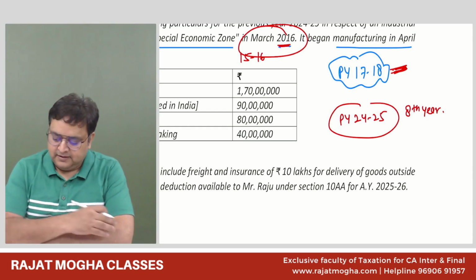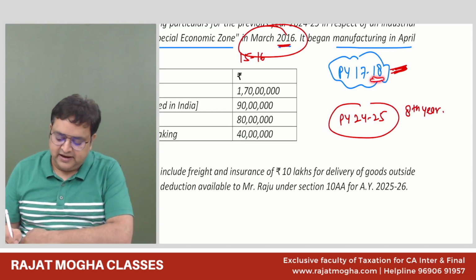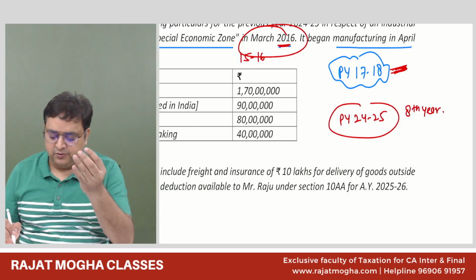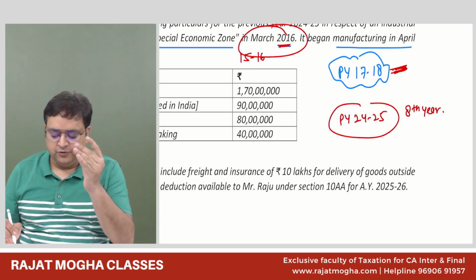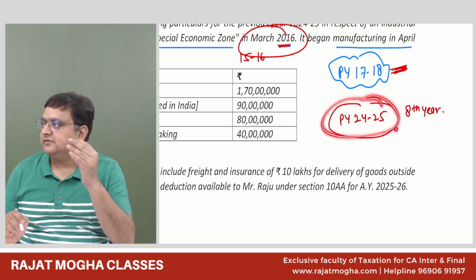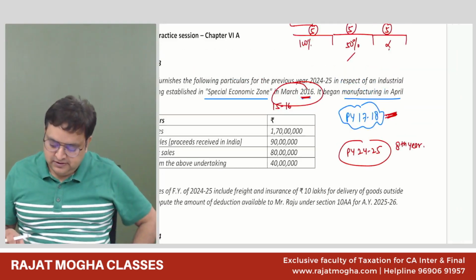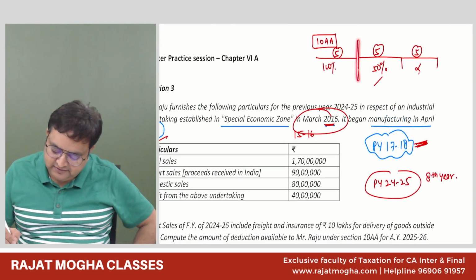Yes, sir. See, I have counted like this, 17, 18. So I have just counted 18 first, 18, 19, 20, 21, 22, 23, 24, 25. I'm in the 8th year, guys. Everybody is okay with the 8th year? So yes, in the 8th year, that is between 6 to 10.